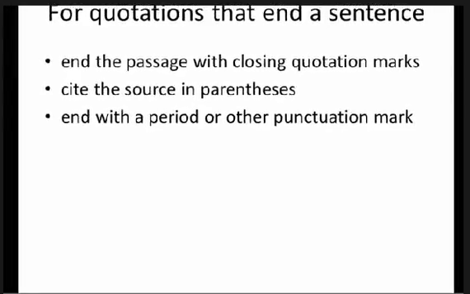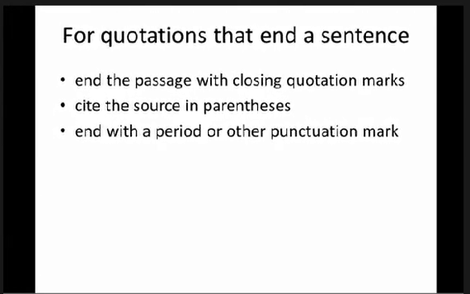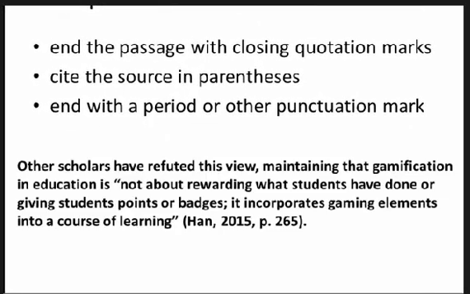If you quote a source to end a sentence, you simply end the passage with the closing quotation marks, cite the source in parentheses, and then end with your period or other punctuation mark. Here the author writes his own text. Other scholars have refuted this view, maintaining that gamification in education is. Then he starts to quote Han. The quote ends with the word learning. Then Han is cited in parentheses, followed by the year and page number, and the period occurs at the end.